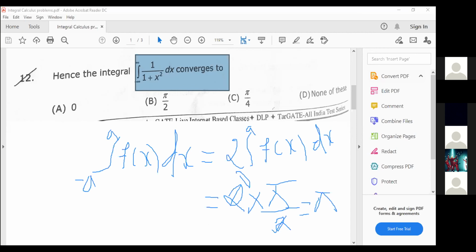Understood, Vignesh? Okay, sir. So pi is the final answer, which means none of these is the right option. Understood all of you this problem? Yes, sir.